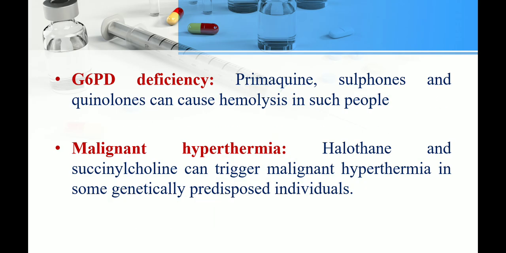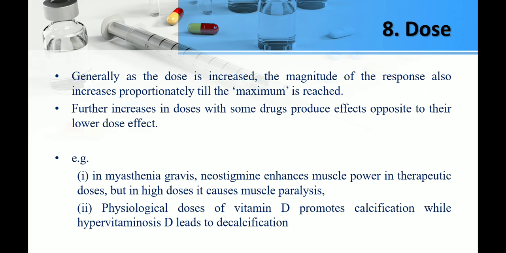Then G6PD deficiency: in some persons, when we give primaquine or some drugs like quinolones, they cause hemolysis because of G6PD deficiency. Just like malignant hyperthermia, some persons are more prone to trigger malignant hyperthermia when we give them halothane and succinylcholine. Next is dose. Dose is important. When we give a higher dose, it produces more response, but not linearly, because sometimes there is a threshold above which only toxicity increases, not the response.